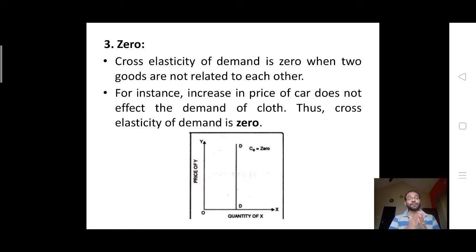So in today's session, we have discussed what elasticity is, what the different types of it are, what the factors influencing that are, what the importance of that is, the different types you've seen, and the different methods of measurement of that.